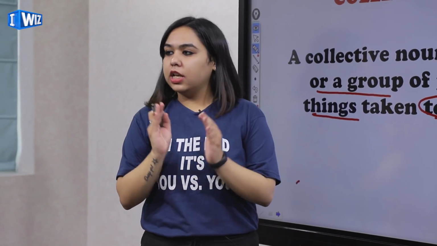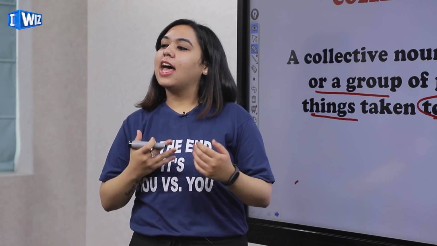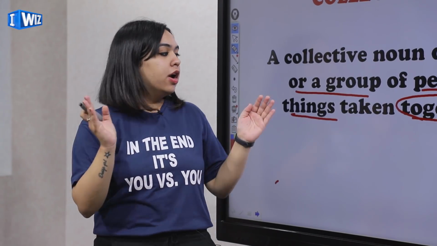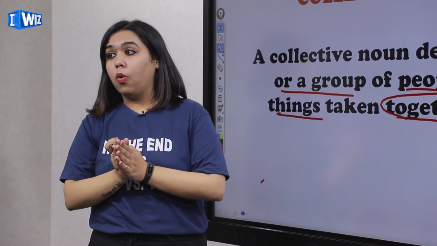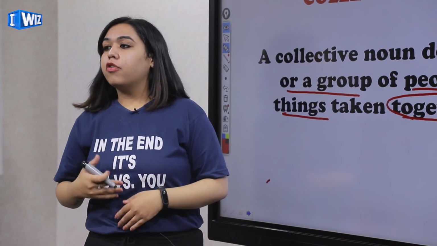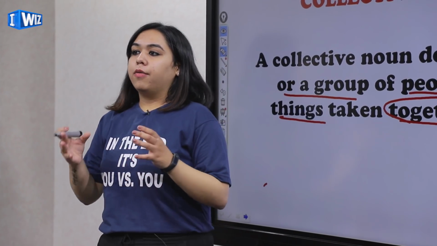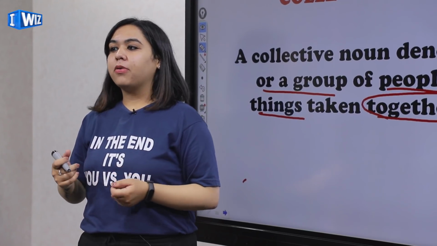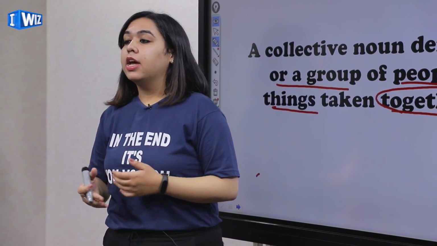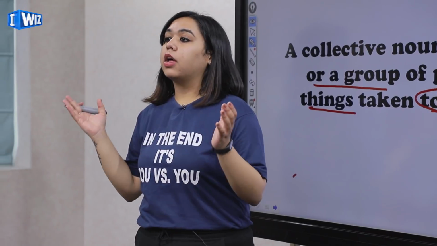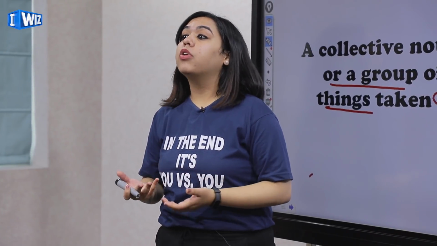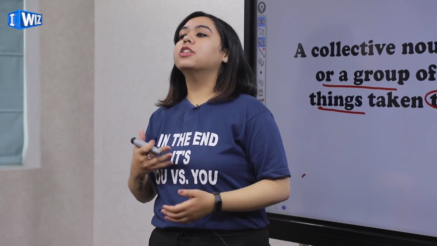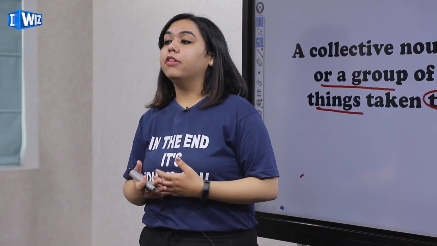So it is just a collection of people, places, animals, or things, those which are taken together as a whole. Let me give you some examples. For example, a place where we keep books, what is the place called? Think about it. So we call it a library. And now for a place where I keep all the books, I will use a library of books. So this is one such example of a collective noun.